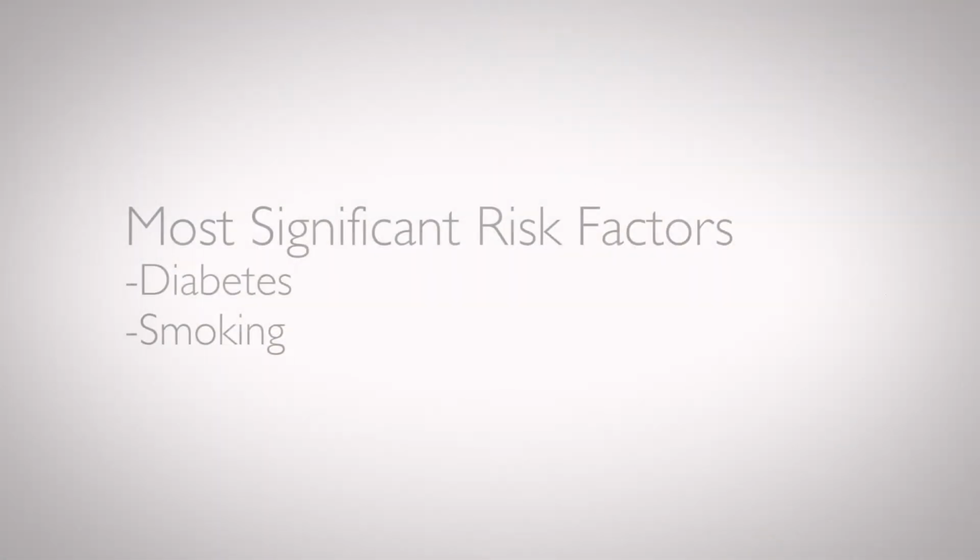For instance, age alone is a risk factor. We know that about 20% of individuals who are over the age of 65, men and women alike, who are otherwise healthy, have some element of arterial disease. Beyond that, the most significant risk factors that we know of are diabetes and smoking. These situations at least triple the chances that someone with underlying arterial disease will progress to CLI.